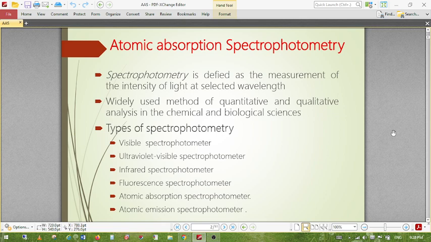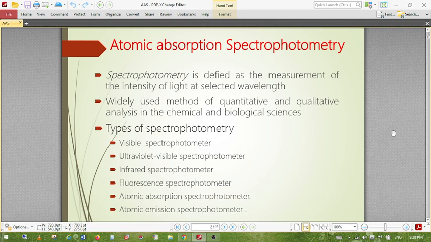Then the amplifier, because the AAS technique is used for very minute quantities of elements, so we have to amplify the signal that comes out of the detector. Then a readout device, such as a printer, monitor or computer, where we save the data. Let's see the schematic diagram of the components of the spectrophotometer.